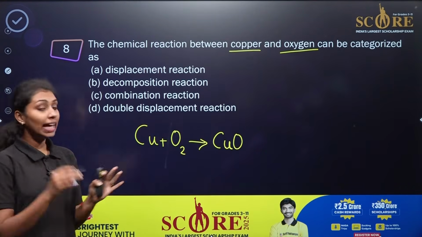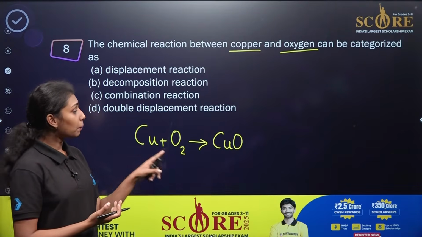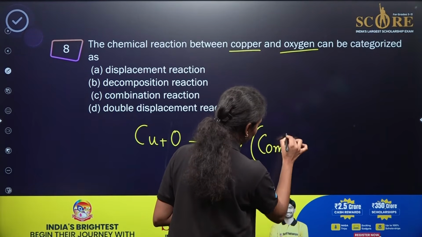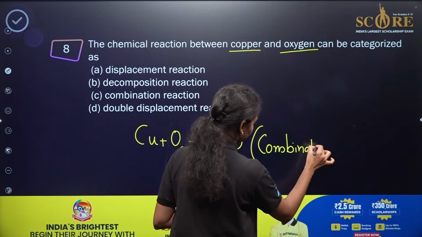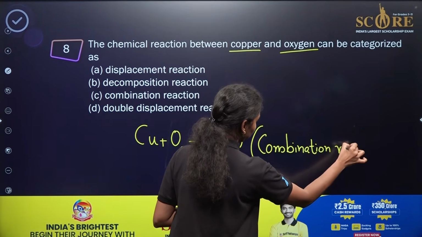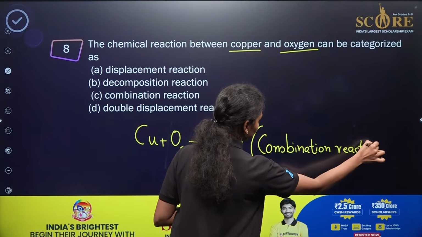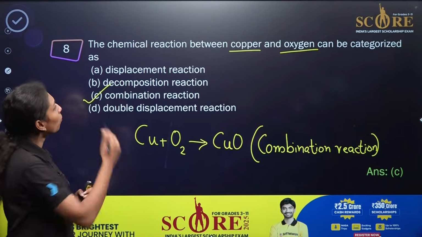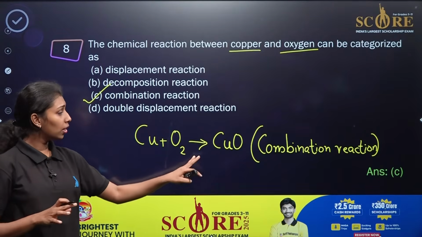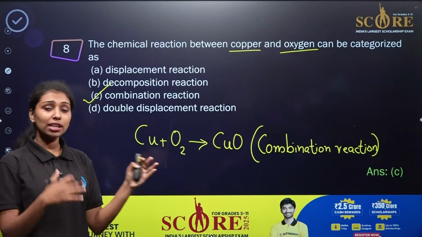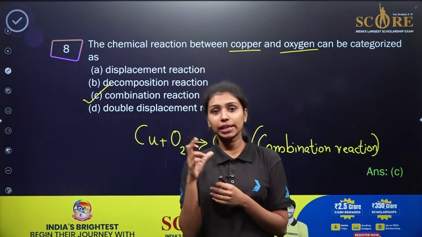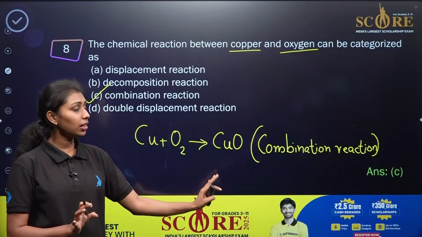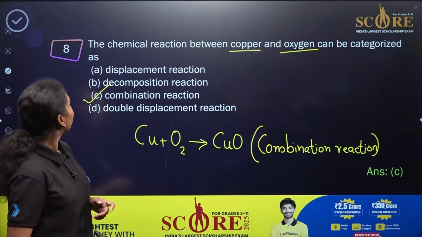So what is obtained here? Whenever two or more reactants are combined together to form a single product, that particular reaction is known as a combination reaction. So what will be the correct answer? Option C is the correct answer. Whenever copper and oxygen combine together, they form a single compound, an oxide. So in any chemical reaction in which one or more reactants combine together to form a single product, that reaction is known as a combination reaction, right? Yes.